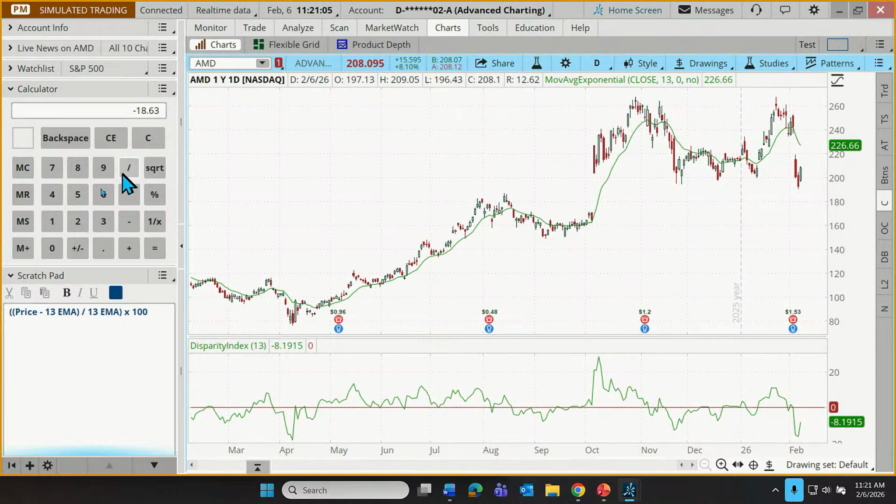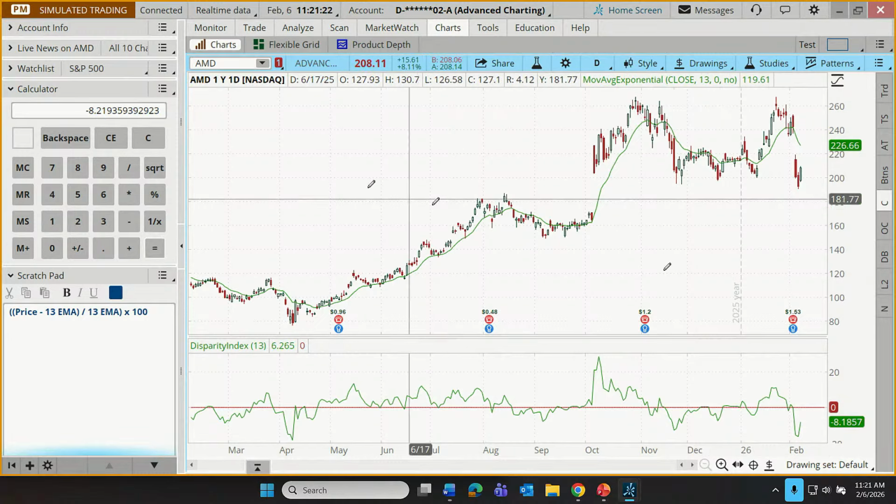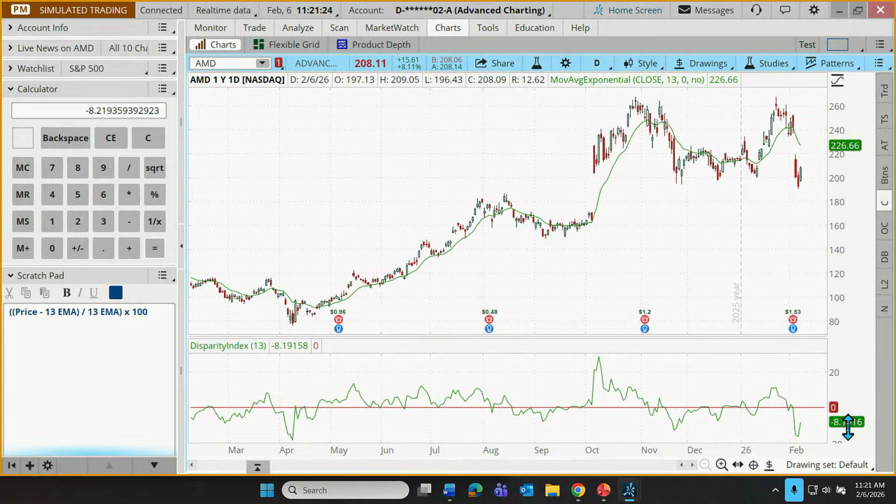Anyway, we take that value and then divide it by the 226.66. So let's divide this by 226.66. And that gives us a decimal value of 821.9. But we need to multiply that by 100. And it gives us a final value of minus 8.21. Now, forgive the pennies, but does that pretty closely approximate the actual value?